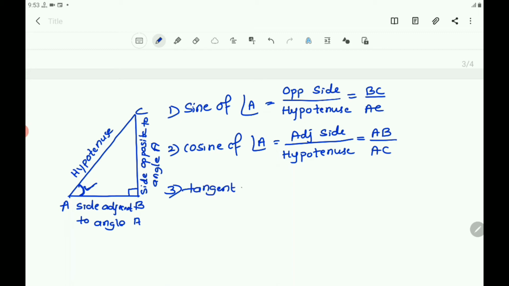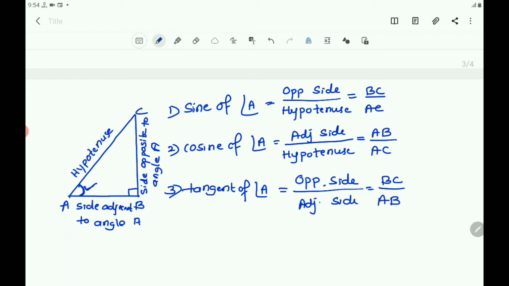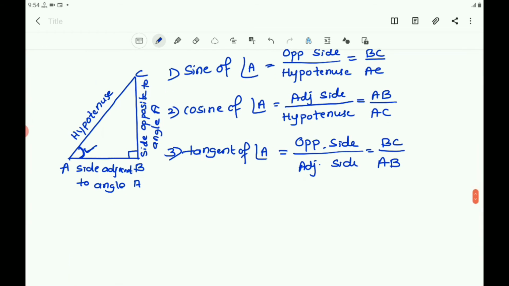The third one is tangent of angle A. Tangent of angle A is opposite side by adjacent side. The side opposite to angle A is BC, and the adjacent side, the side in connection with angle A, is AB. So BC by AB you got. Here you got 3 ratios. Next, let us continue.